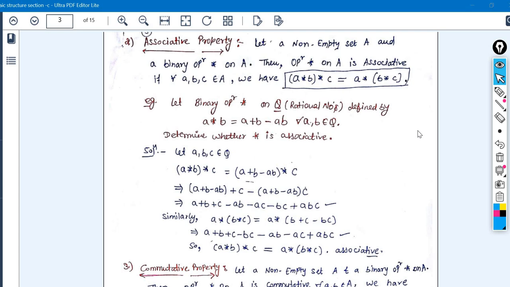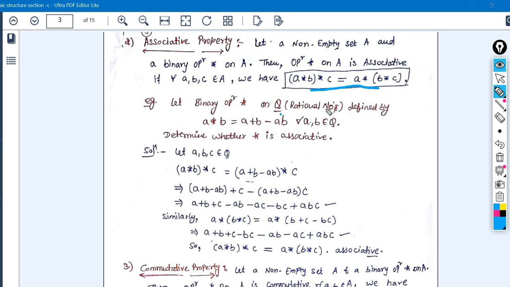Their definitions, the generalized form, are the same as what we have already learned before in set theory itself. But their definition with some structure is changed here. If you're getting this point, the structure is different, but the properties and general definitions are the same here also. So we can understand this associativity property with the help of an example. This is the general form to understand the associativity property that is mentioned here.